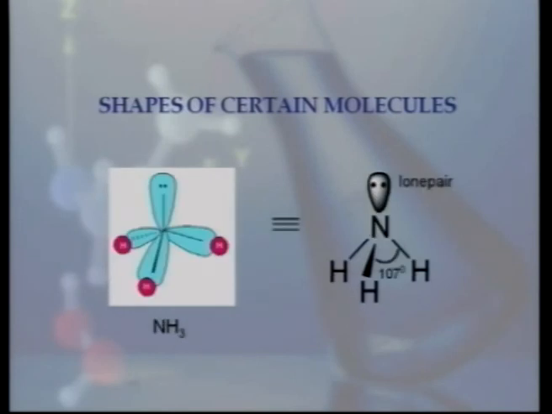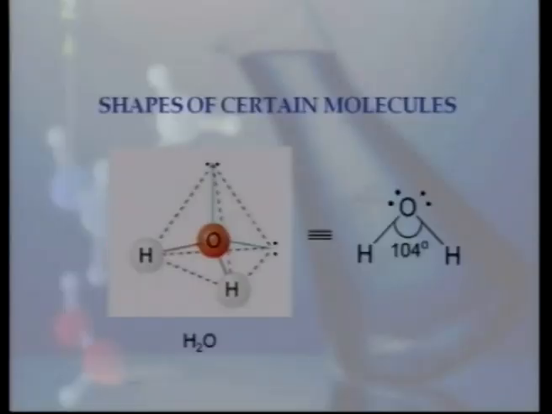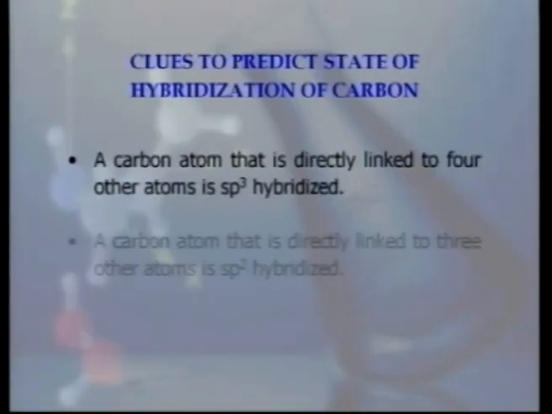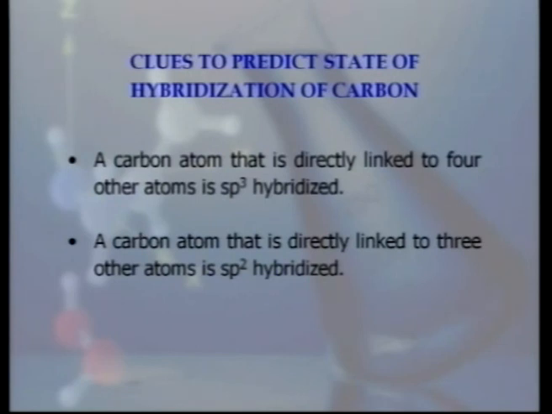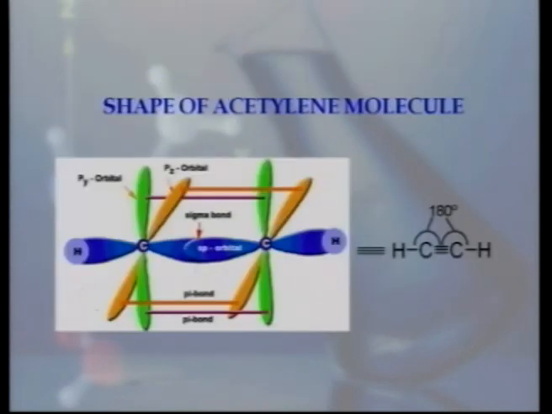As in case of ammonia or water, because of the presence of lone pair carrying orbitals, number of atoms linked to the central atom, in case of ammonia it is nitrogen and in case of water it is oxygen, this number decreases. Now carbon atom that is directly linked to 3 other atoms is sp2 hybridized. Carbon atom, if it is sp hybridized, it is directly linked to 2 other atoms, as in case of acetylene molecule. So these were the concepts of hybridization which will help us to understand structure of organic molecules.